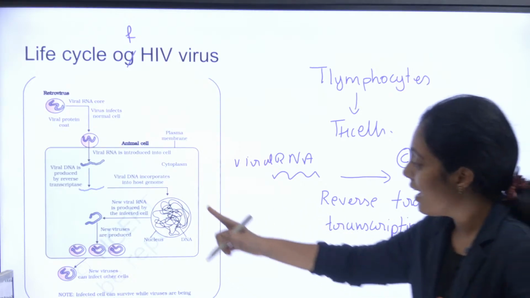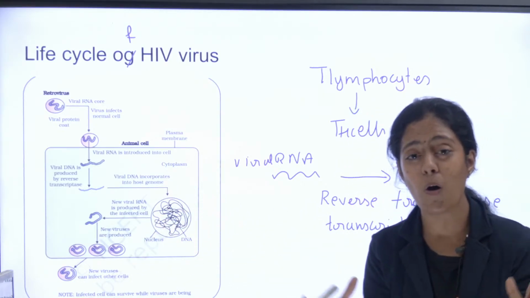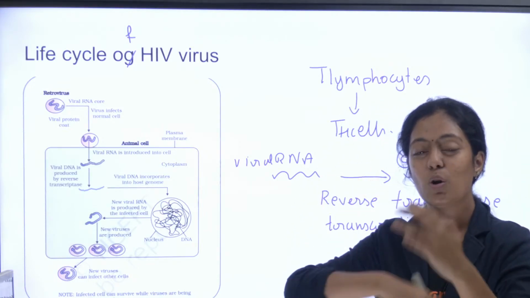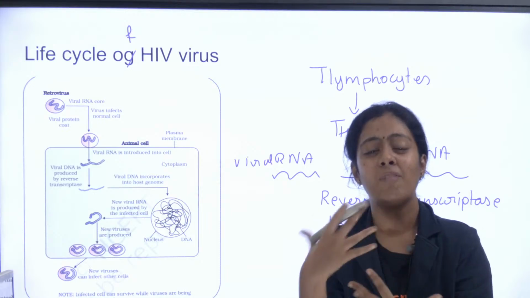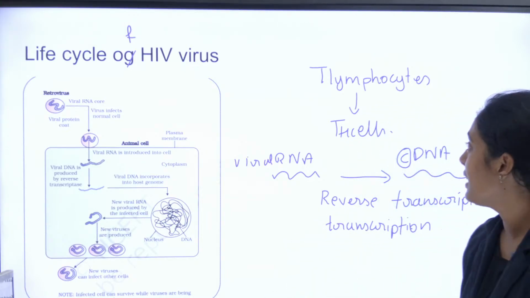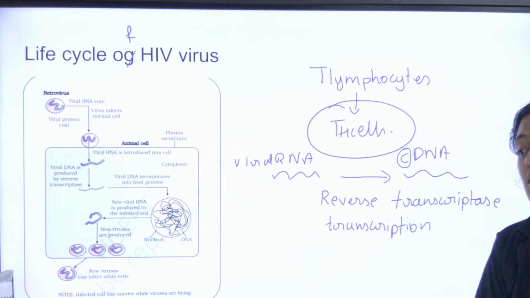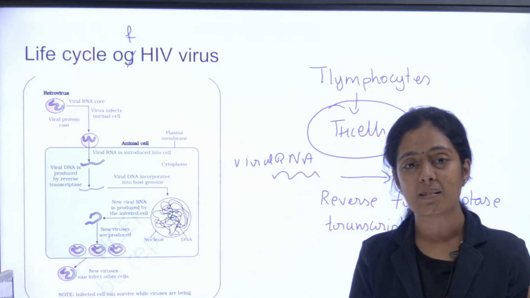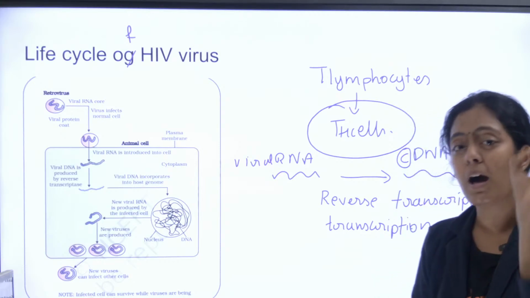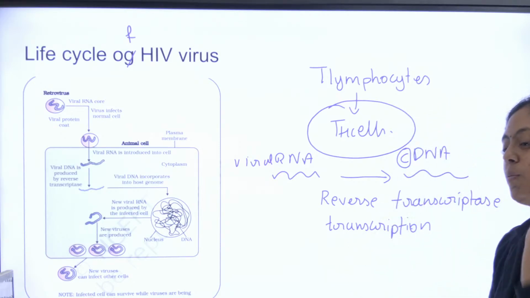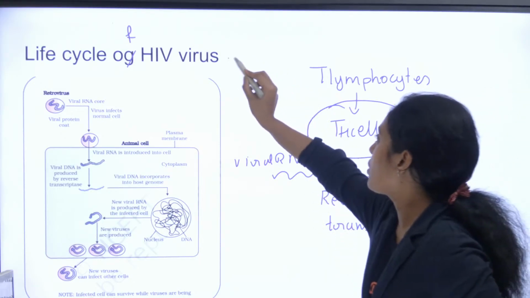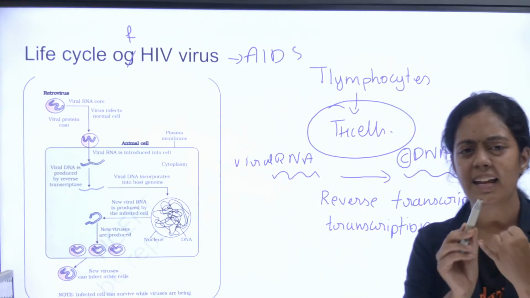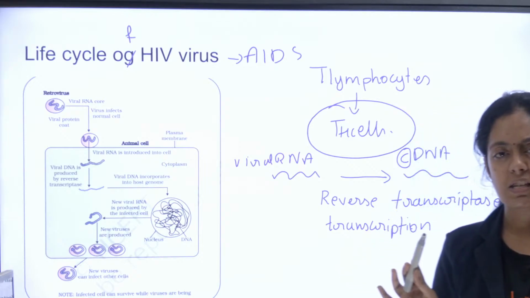Once that happens, what happens next? It is going to integrate with my host cell DNA. It's going to start producing new virus particles, and those new virus particles will go and attack my TH cells. So my body cannot produce TH cells and my immunity is suppressed. That is why I call it acquired immunodeficiency syndrome. Right? HIV virus causes what? AIDS. This is a very important question. Either they can ask you HIV or malarial parasite life cycle.